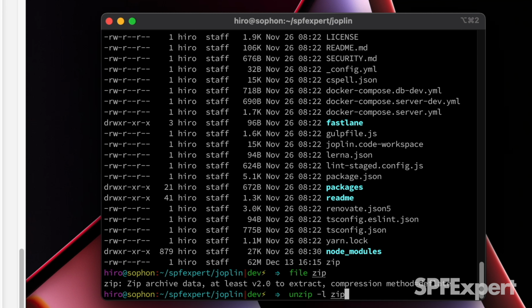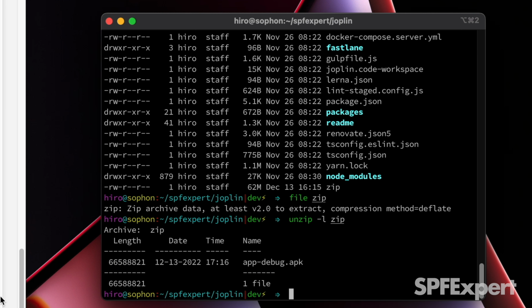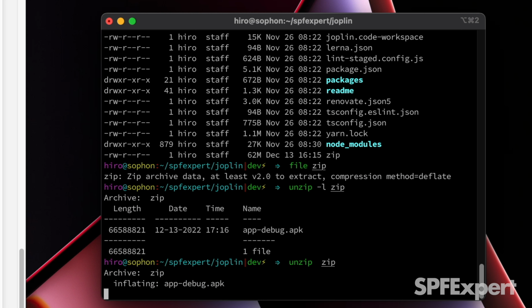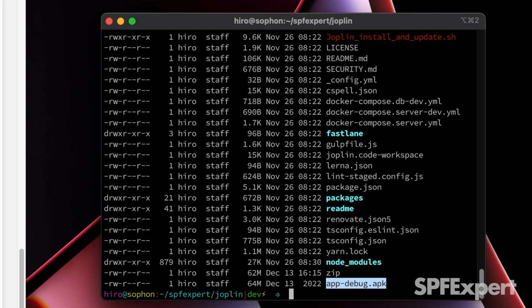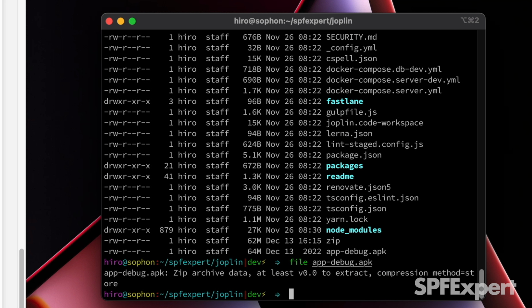Let's just list the files off instead of unzipping it. So here you can see there's actually the content length, which if memory serves, that's actually what the JSON said earlier. You can see when it was created and then the name of the file. So let's just, instead of listing it, let's just go ahead and unzip it. So now that we've inflated that, you can see that we have an app-debug.apk, and that's exactly the build artifact that we had when we were building the app and using Gradle.